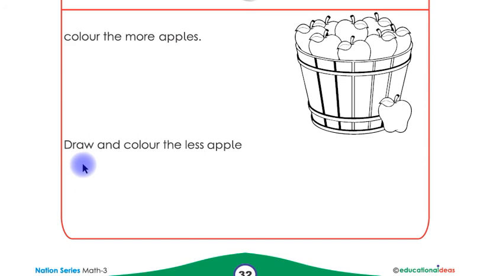Look at this, children, and now you have to draw and color less apples here on this side. You have to draw and color less apples on this space of the page. You have to color more apples, children, and then you have to draw and color less apples on this area of this page.